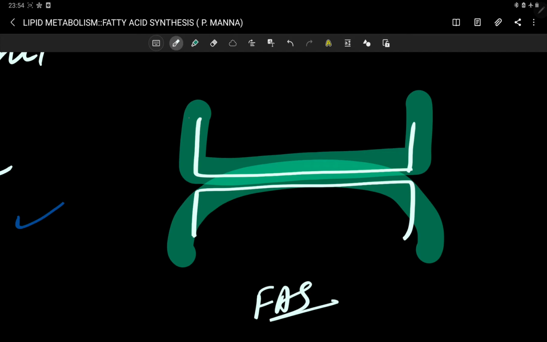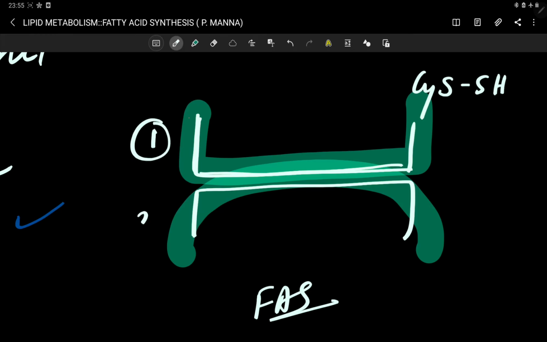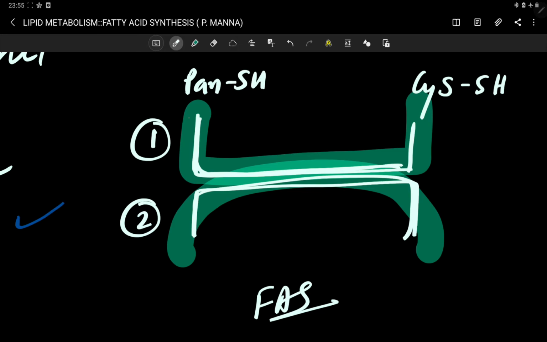If this portion represents Cys-SH, Cys for cysteine, on this single dimer, this is monomer 1, this is monomer 2, or unit 1, unit 2, and collectively they form one dimer. If this is the Cys end, then this is the Pan end, Pan for pantothenic acid end. Similarly, if this is the Pan end, then this is the Cys end.